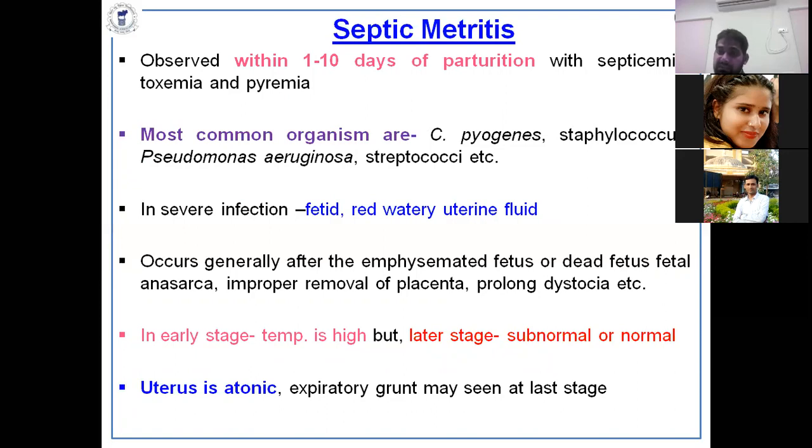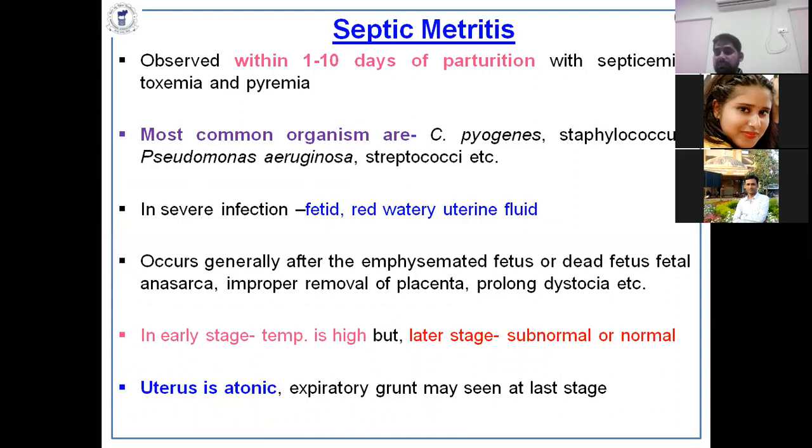When I was in the IVRI, many cases of septic metritis came, and most of the cases recovered, but it takes 10 to 15 days. So you should know how much cost is involved, with broad spectrum antibiotics, courier therapy daily, and many other things as supportive therapy.